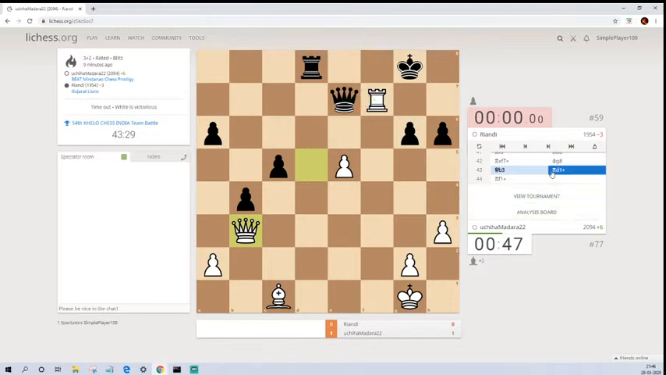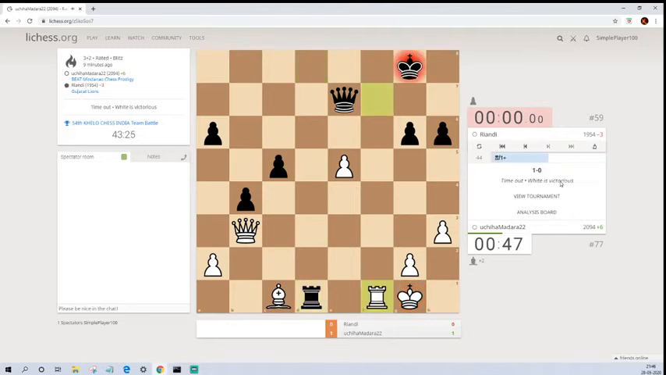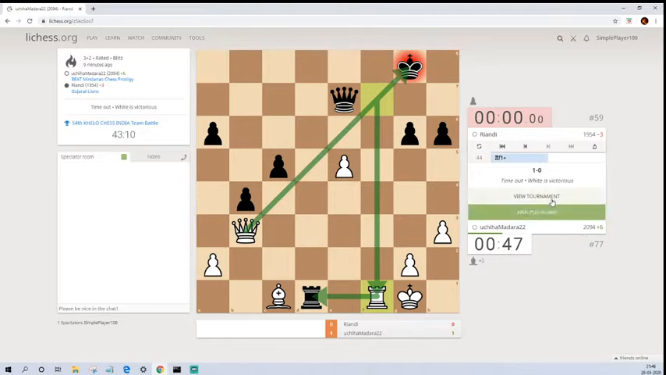Okay, so let's go back to the tournament. So what happened here? So rook d1 check, and this beautiful rook to f1 check was played, giving a discovered check to the king, and then probably black had to resign because this rook is now a free rook. So let's go to the next game.